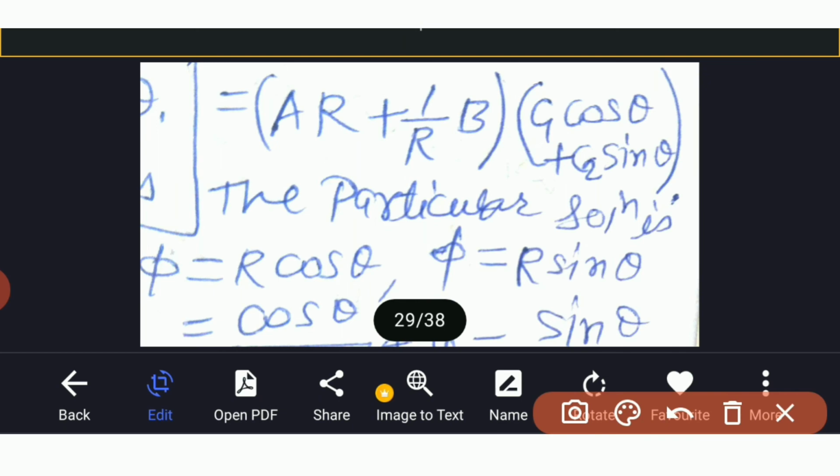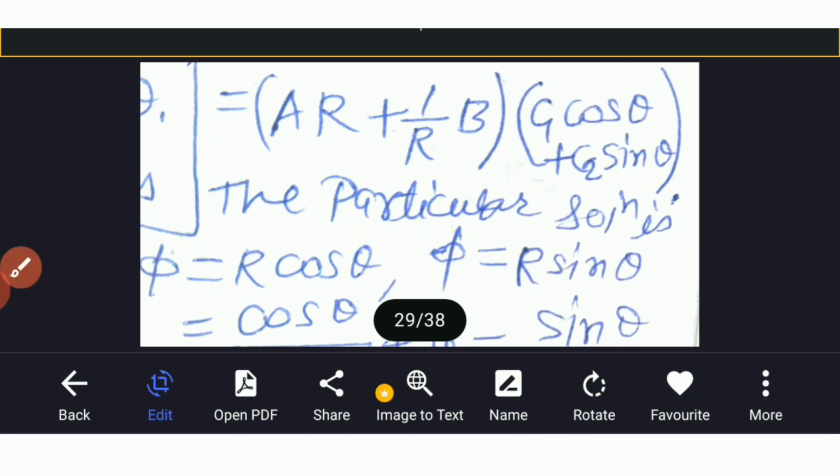So what we get? We get the particular solutions: phi is equal to r cos theta, phi is equal to r sin theta, and phi is equal to cos theta upon r, and phi is equal to sin theta upon r.